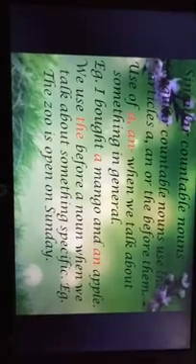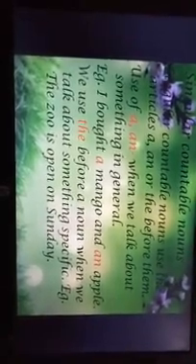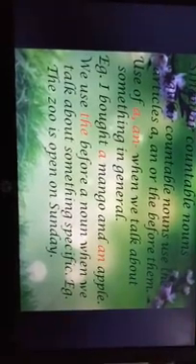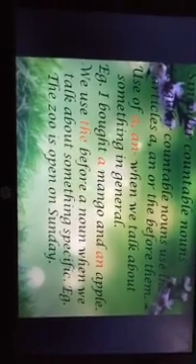Use of a, an: when we talk about something in general, we use a and an. Example: I bought a mango and an apple. We use the before a noun when we talk about something specific. Example: The zoo is open on Sunday.